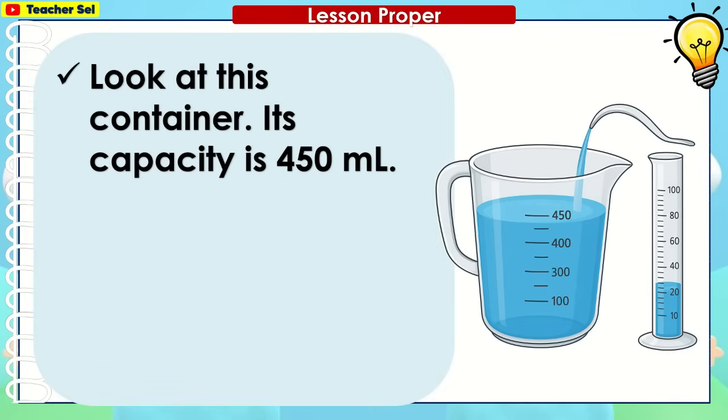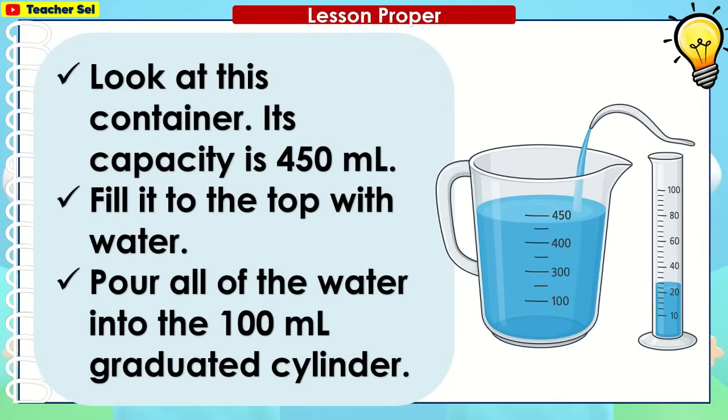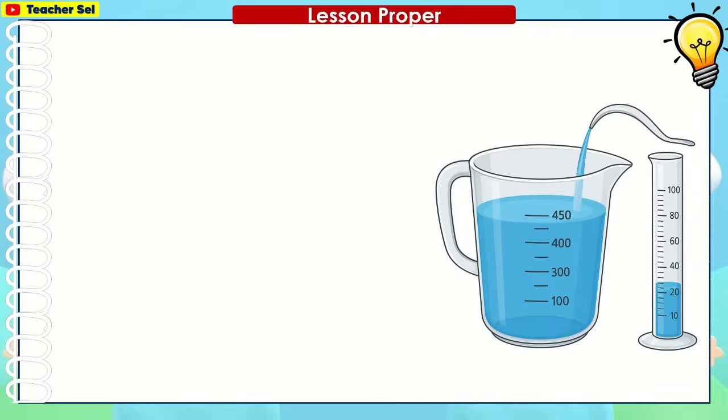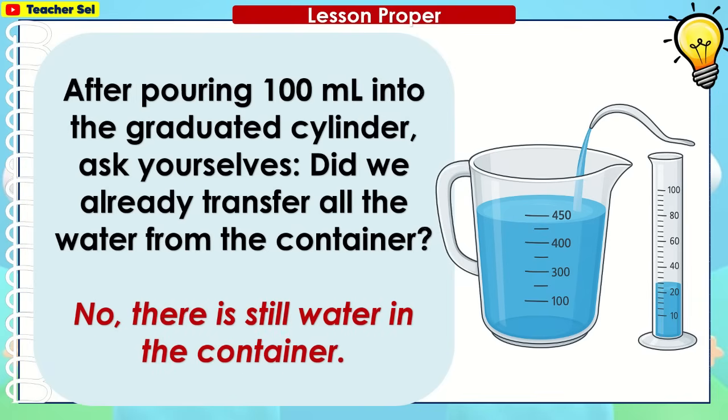Look at this container. Its capacity is 450 milliliters. Fill it to the top with water. Pour all of the water into the 100 milliliters graduated cylinder. After pouring 100 milliliters into the graduated cylinder, ask yourselves, did we already transfer all the water from the container? No, there is still water in the container.